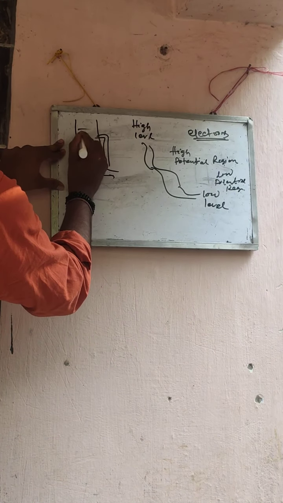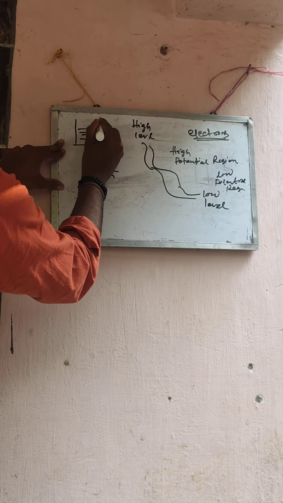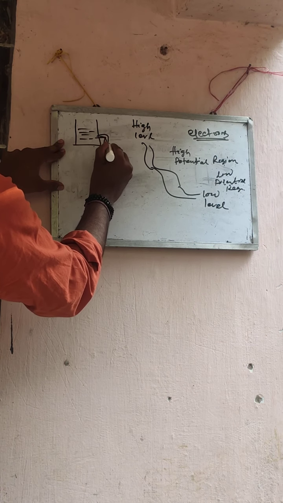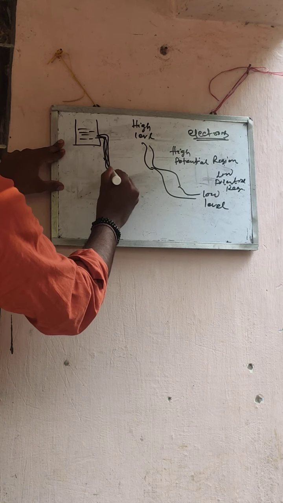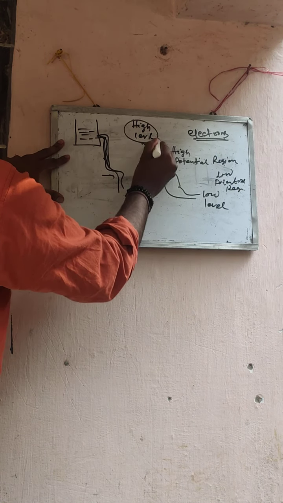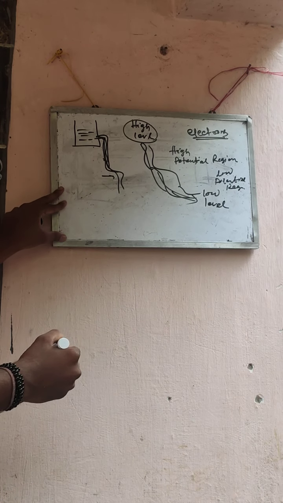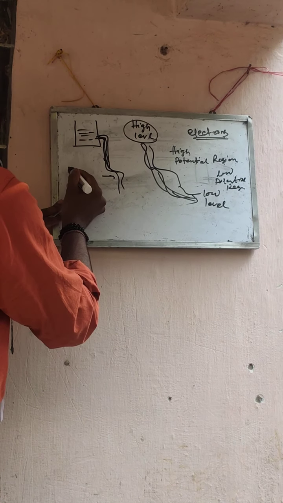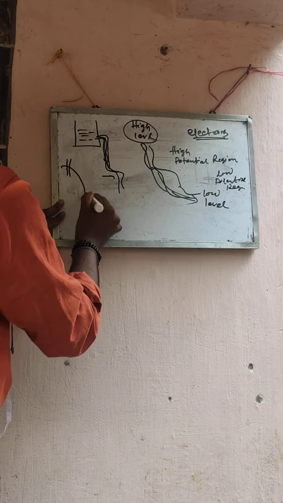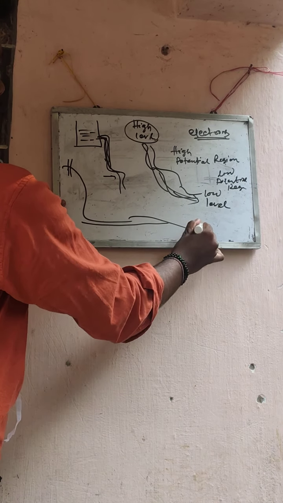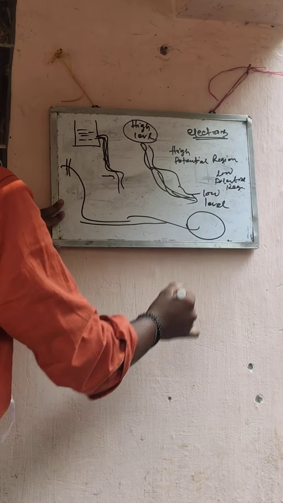Like water, when we put a tank above our roof and connect a pipe here, then water will automatically flow, because water always flows from high level to low level. You also notice that rivers coming from mountains and hills always flow from high level to low level, and finally they mix with the oceans or seas.